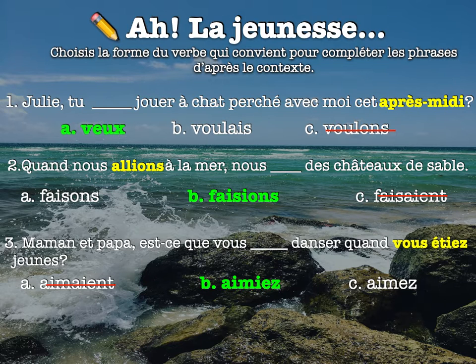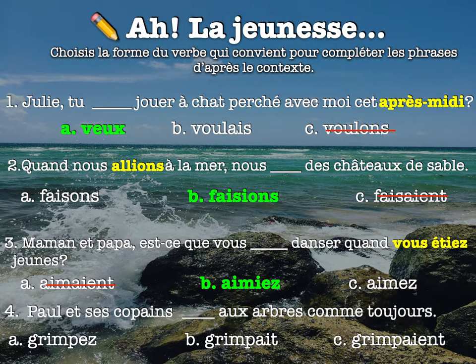B, right? Aimiez. And then the last one, Paul et ses copains blank aux arbres comme toujours. So here it doesn't really give us an indication in the sentence whether they're talking about present tense or past tense. So now we're going to look at, well, who are we conjugating for? And we can narrow it down that way. So here we're going to conjugate for Paul et ses copains. So that's more than one person, right? Paul and his friends. So it doesn't say anything about you in there. So it can't be A because we're not talking about vous. So it has to either be B or C, grimpe or grimpent. Right. Well, if it's more than one person, we know it can't be B. It has to be C, grimpent.